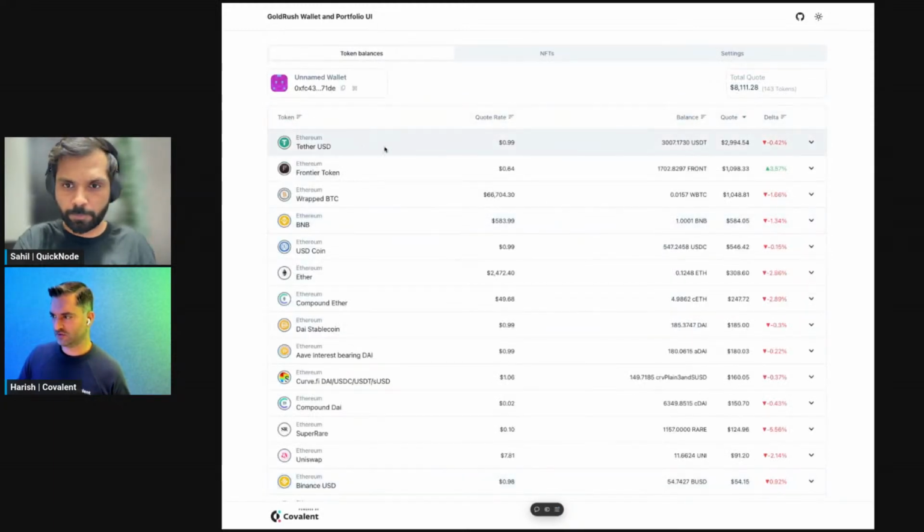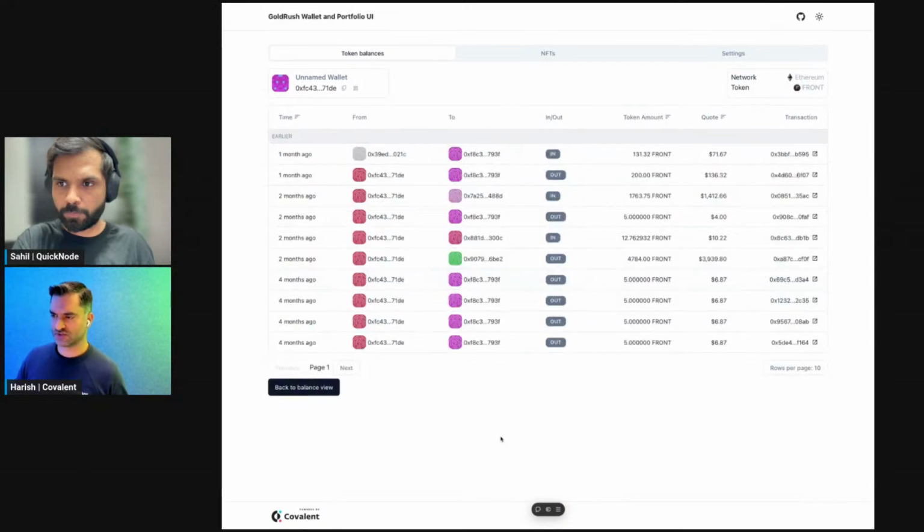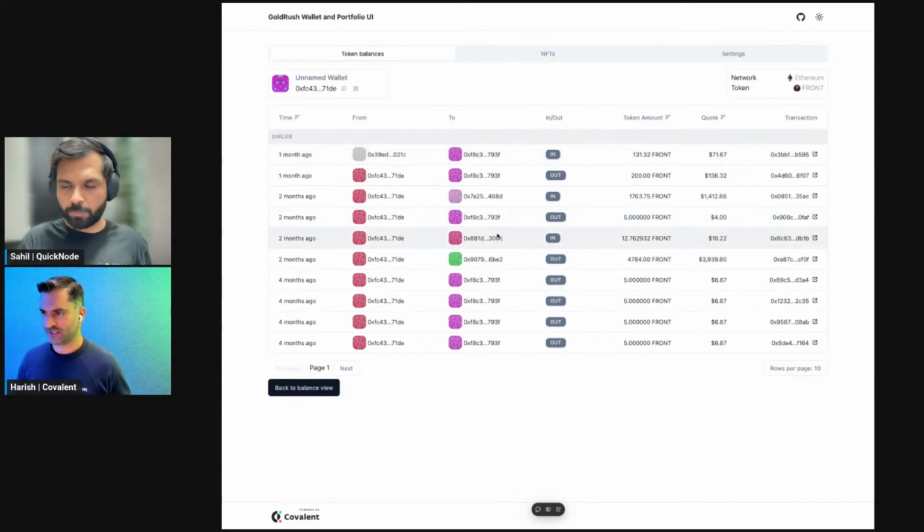chains, and now you get a full table with the balances, quote, and the delta to the day before. This is a 24-hour delta. And then I can actually go and take a look at the transfer history. And then this uses our transaction API to then give you this view of all the transactions along with the hashes that go to an external block explorer. So again, sort of a nice, simple table that is ready to go and can be pretty easily customized for your application. We've got a view for NFTs.